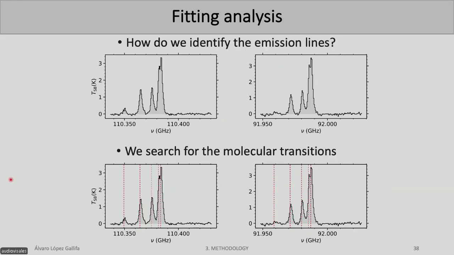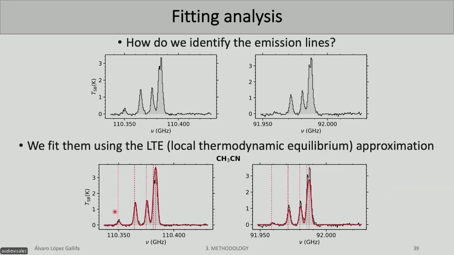First of all, we need to look at where some theoretical transitions of molecules that we already know are, which are marked with the dotted red points. And also, we would like to apply a local thermodynamic equilibrium approximation. We would like to fit a model with Gaussians with respect to the observed spectrum, which is plotted in black.